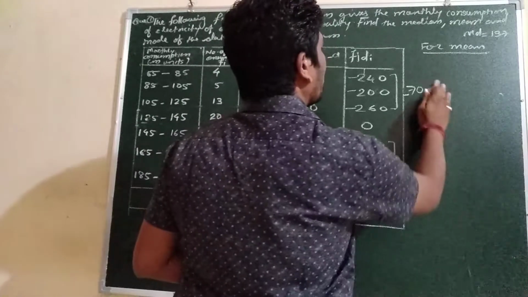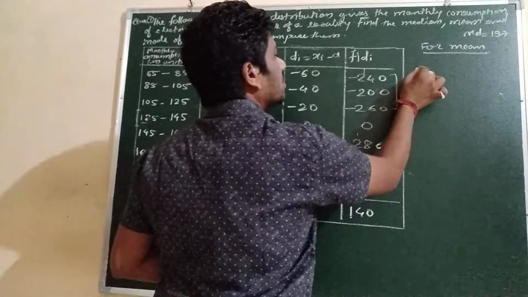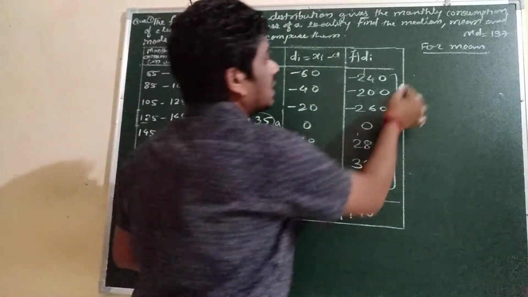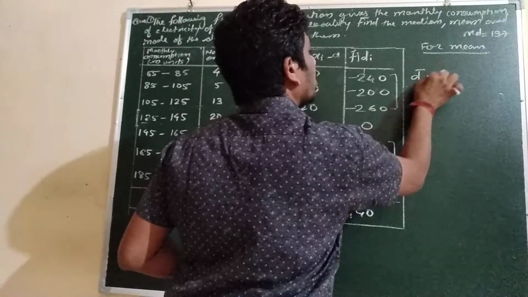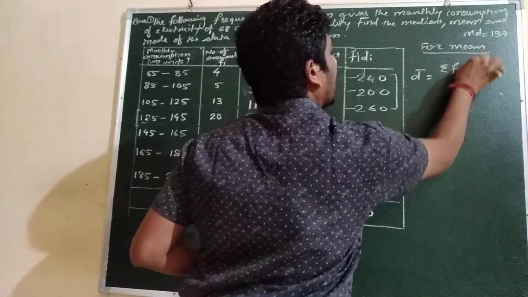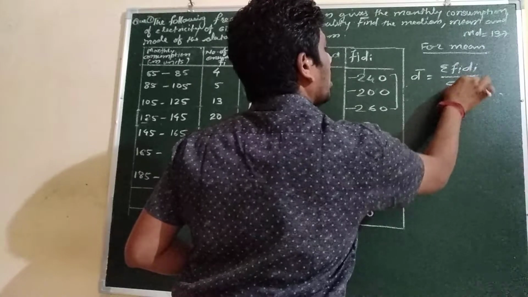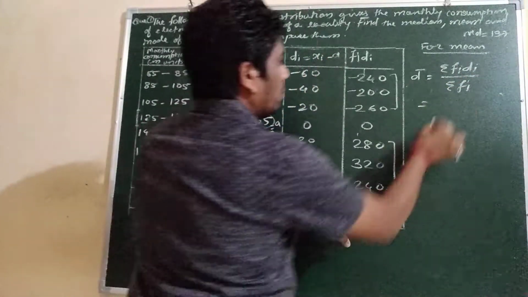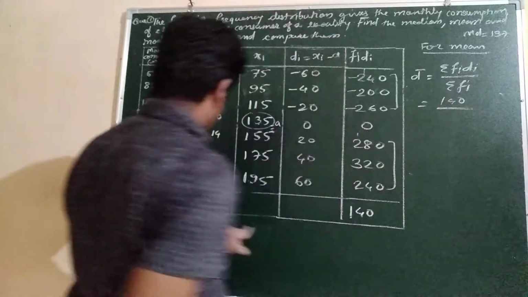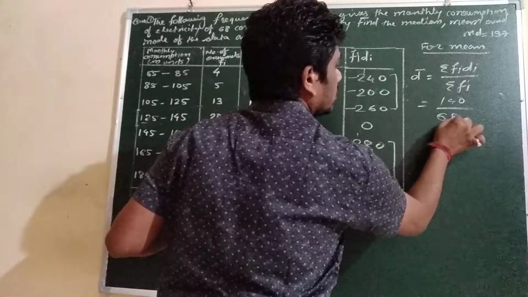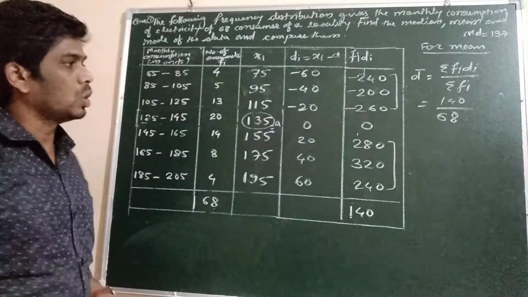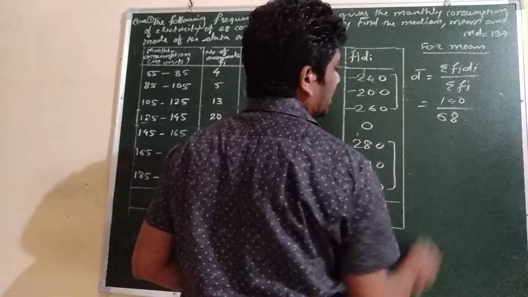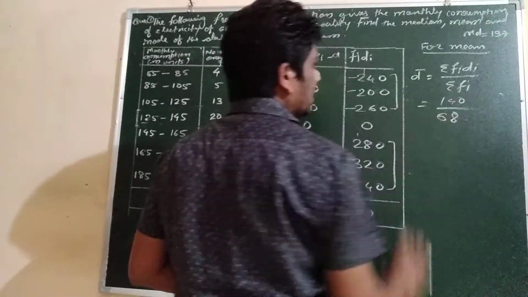Now we have to apply the mean here. So first we have to find the d bar. D bar equal to summation of fi into di upon summation of fi, or capital N also we can write. So this will be 140 upon this is 68. This we will get. Okay, so you will divide this. That will be in decimal.